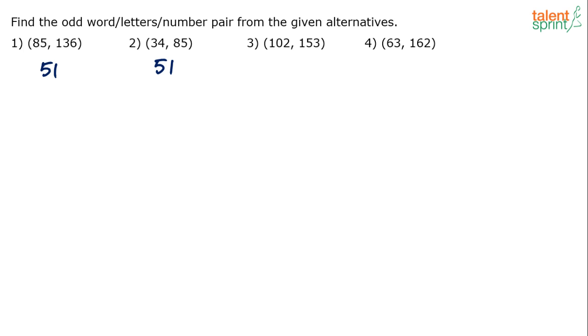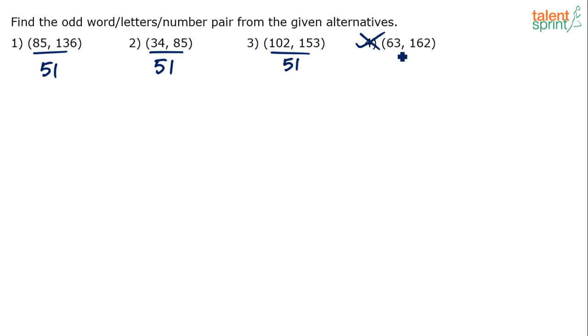So look at third option now, 102 and 153. What's the difference? 51 again, right? So clearly the difference in the first 3 pairs is 51. So looks like fourth option has to be the odd one, but just do not mark the answer blindly, right? Don't mark option 4 as answer blindly unless you have verified the difference, because it could be possible that all the 4 options have got the difference as 51 and the odd one is actually based on some other property, right? So don't be in a hurry. Just quickly verify the difference here as well.